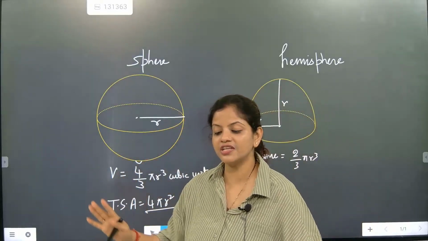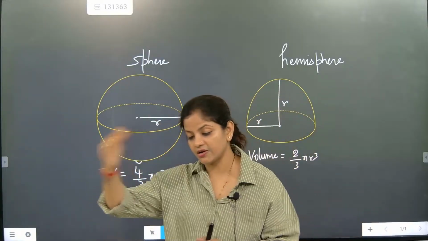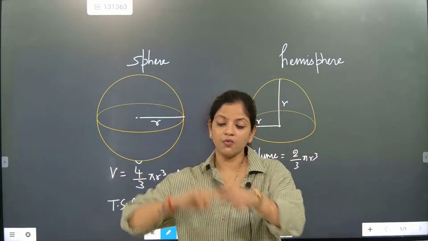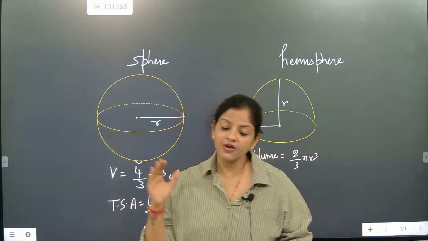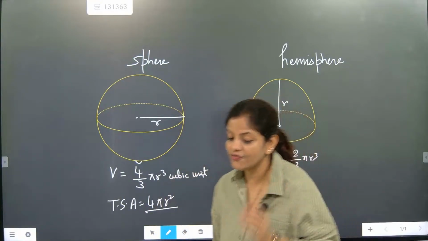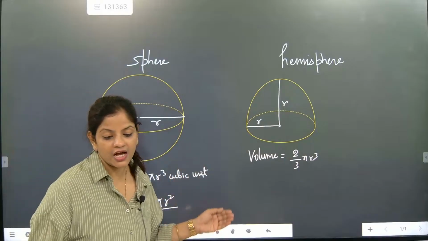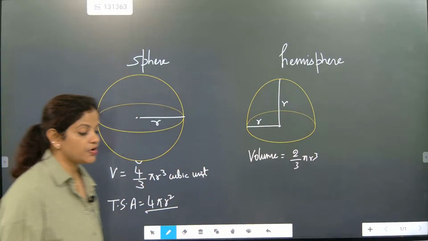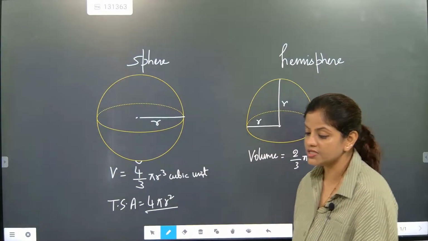The total surface area itself is the surface area in a sphere. Why? Because it is a complete figure and it is circular. It is round from all the axes, so it will not have a curved surface area. It will always have a total surface area, and its total surface area is fixed. And what is the total surface area, beta? The total surface area is 4 pi r square.